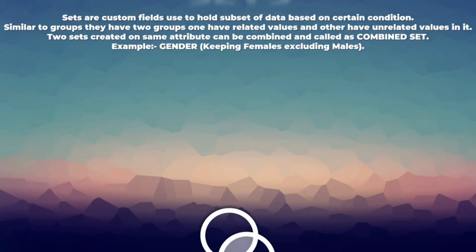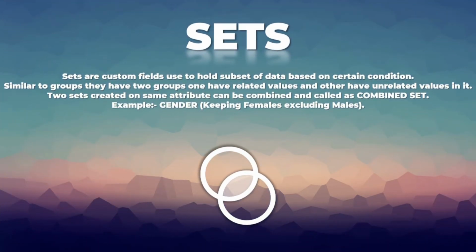After grouping, we have sets, and sets are similar to groups, but they hold a subset of data according to certain conditions. In sets, the data that matches the condition would go in one set, and the data that does not match the condition goes in the other set, called the out set.